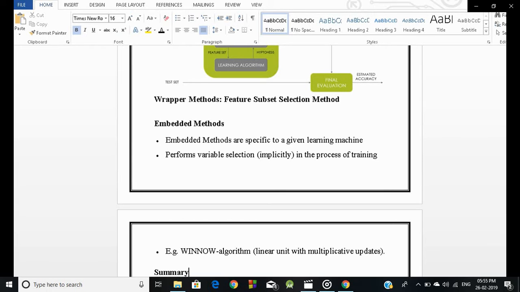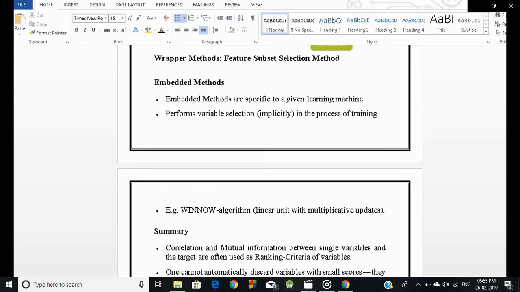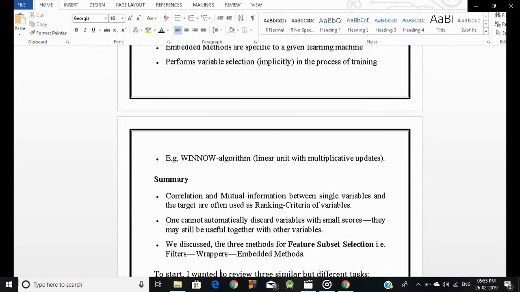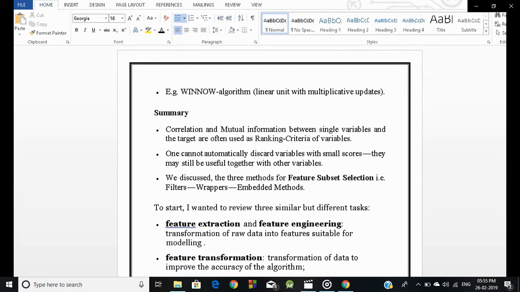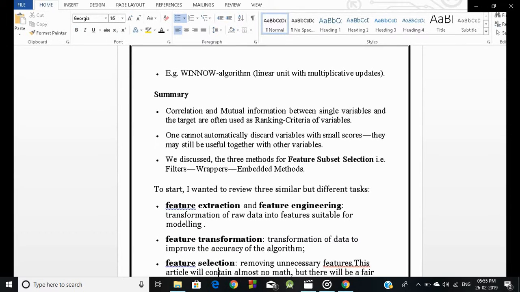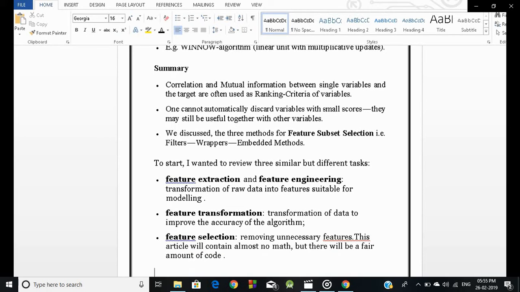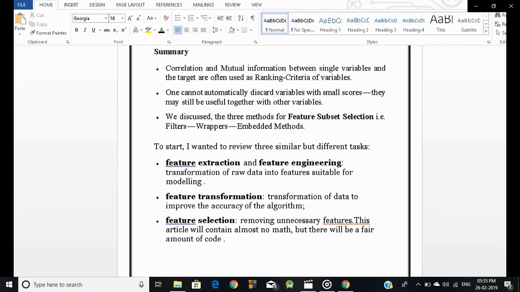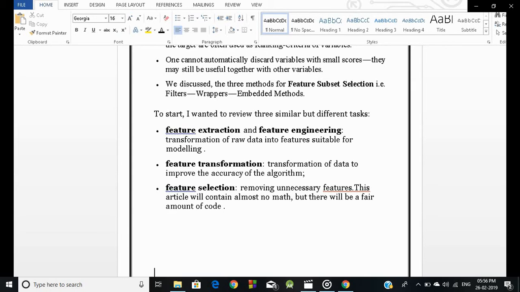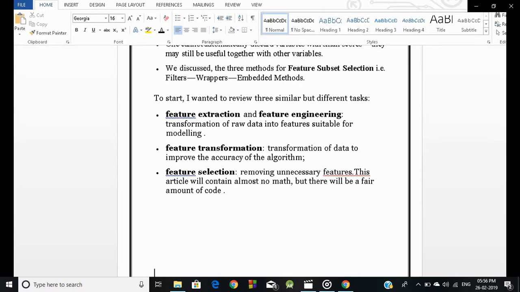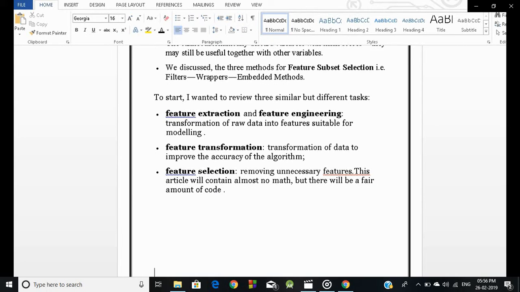Embedded methods are specific to a given learning machine. They perform variable selection in the process of training. Example: the Winnow algorithm, a linear unit with multiplicative updates. Summary: correlation and mutual information between single variables and the targets are often used as ranking criteria of variables. One cannot automatically discard variables with small scores. They may still be useful together with other variables. We discussed the three methods for feature subset selection, that is filters, wrappers, and embedded methods.